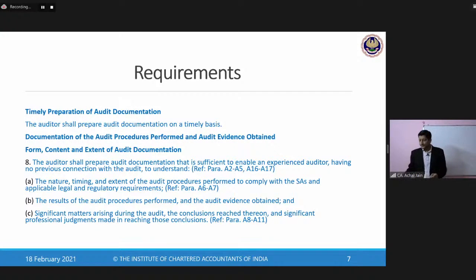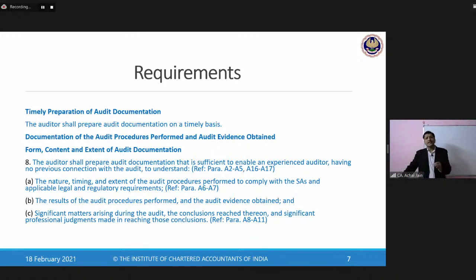And that's why the auditor would generally create a separate document which may be known by different names. Some of them may call that an observation memo. Some of them may call that a document of significant matters. So there could be any name which may be assigned to any of these working papers.